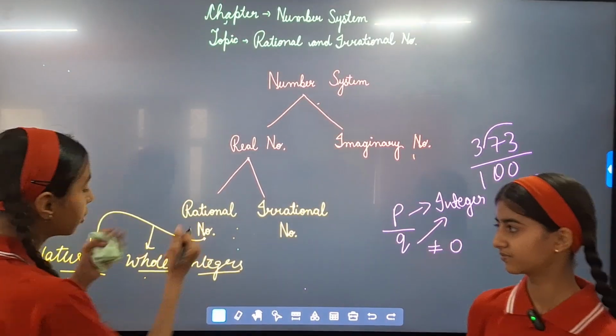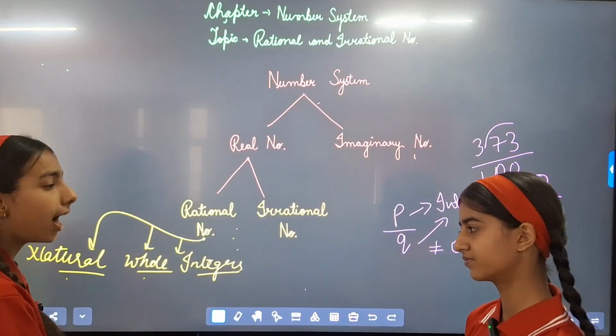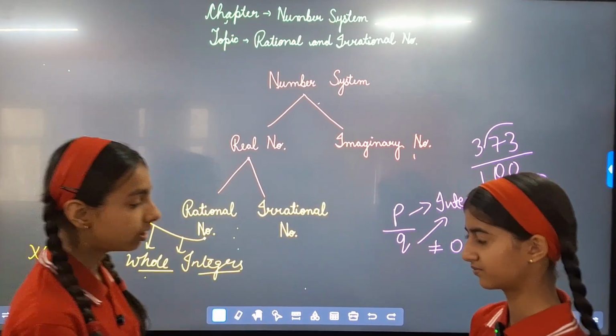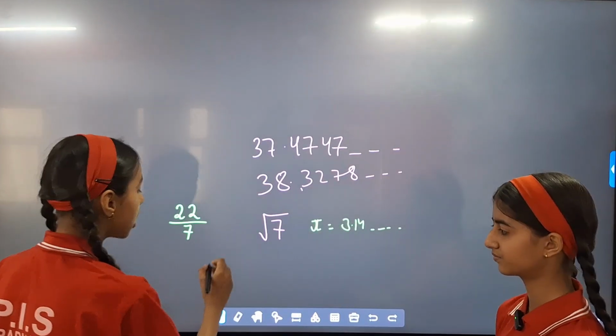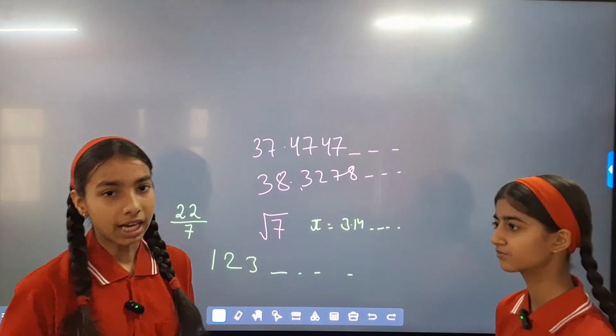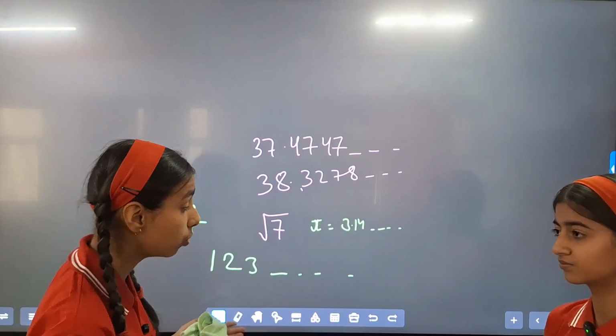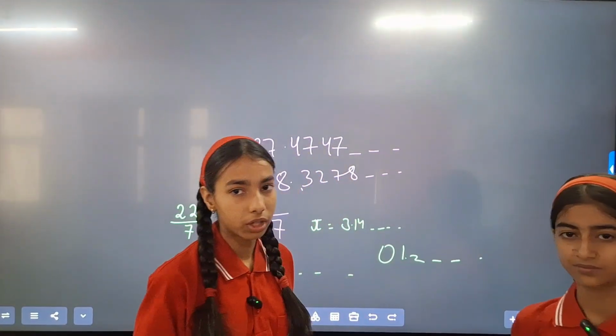And now, rational numbers have three parts: natural numbers, whole numbers and integers. First we will discuss what natural numbers are. The numbers starting from 1 to infinity are called natural numbers, and when we include 0 in it, then it is called whole numbers.